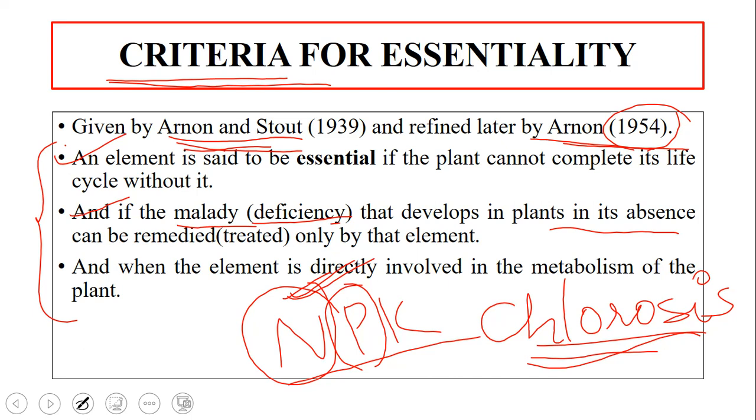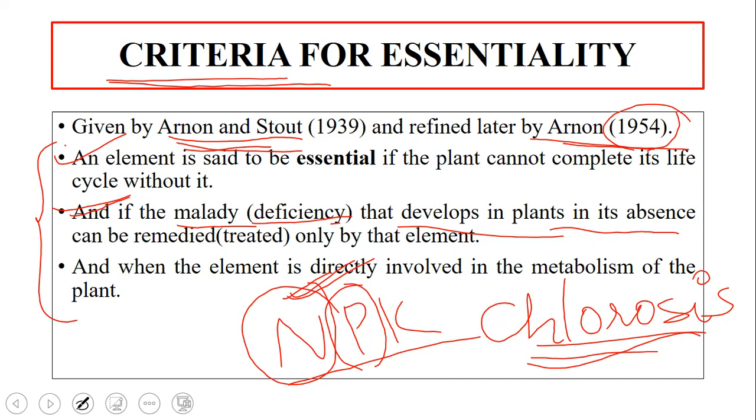Again, if a deficiency of nitrogen develops in a particular plant, in its absence we cannot fill the gap by supplying any other nutrient. The deficiency symptom has to be corrected or repaired by nitrogen only.